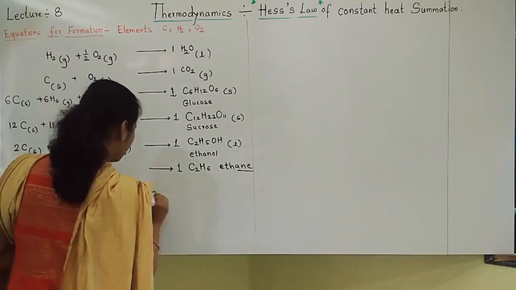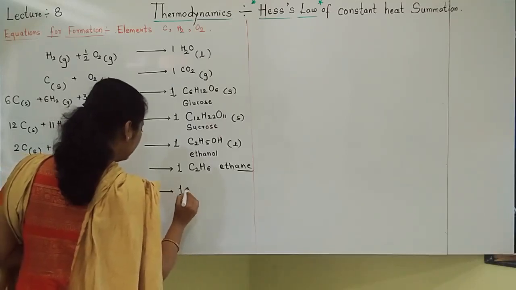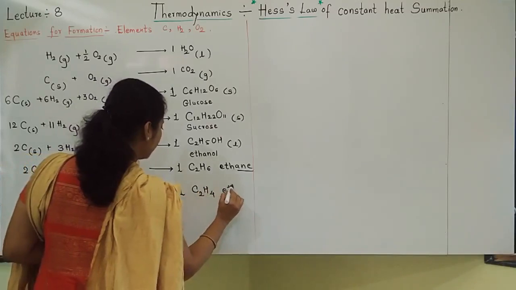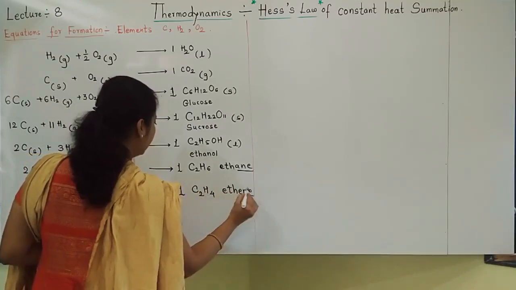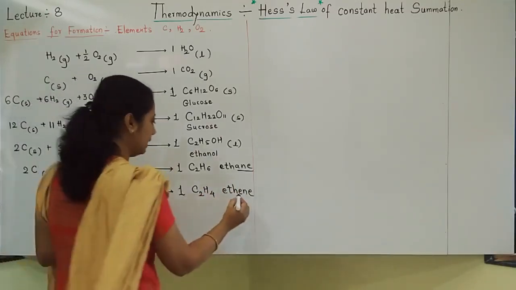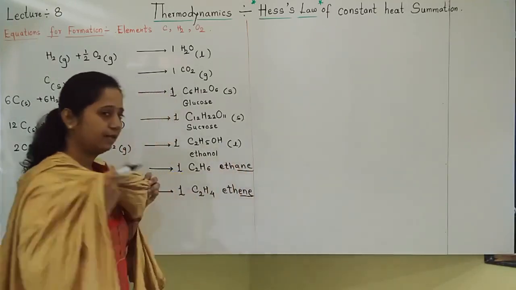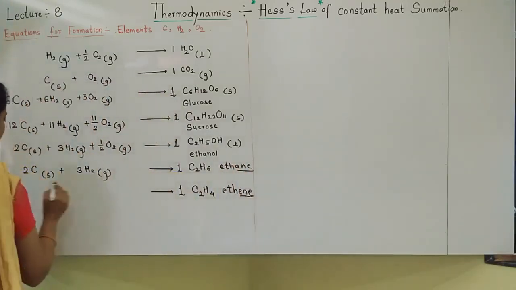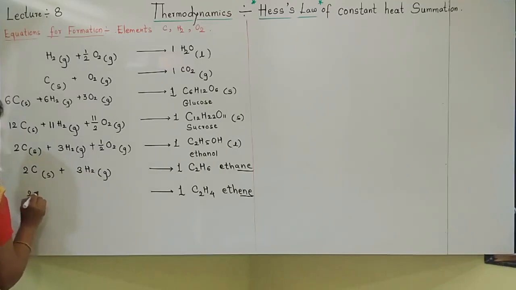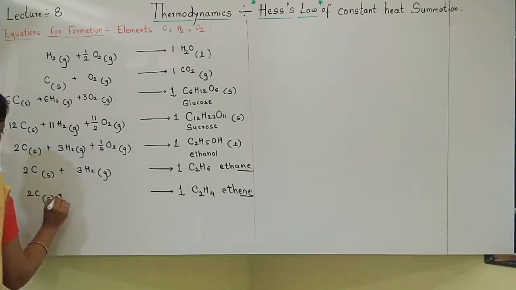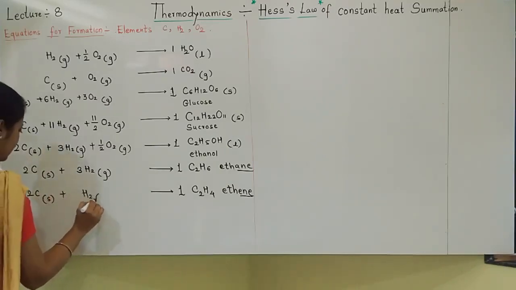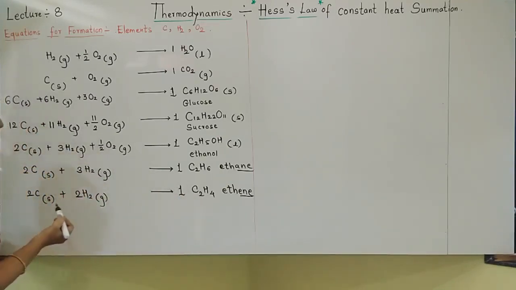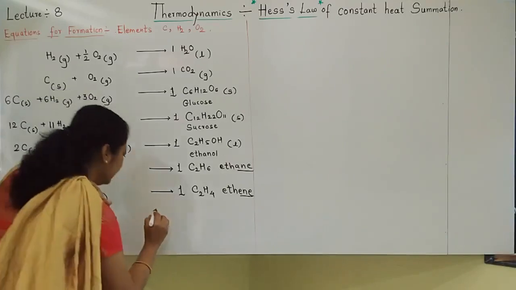Let us move towards next. You should make practice, students, then only you will become very perfect. Then ethene we will write C2H4. It is called ethene. Ethene, suffix is E-N-E, means it is alkene. Alkene has formula CnH2n. So I should write 2 carbon. Elements I will write and I will do balancing. Lastly, I will write ethyne.